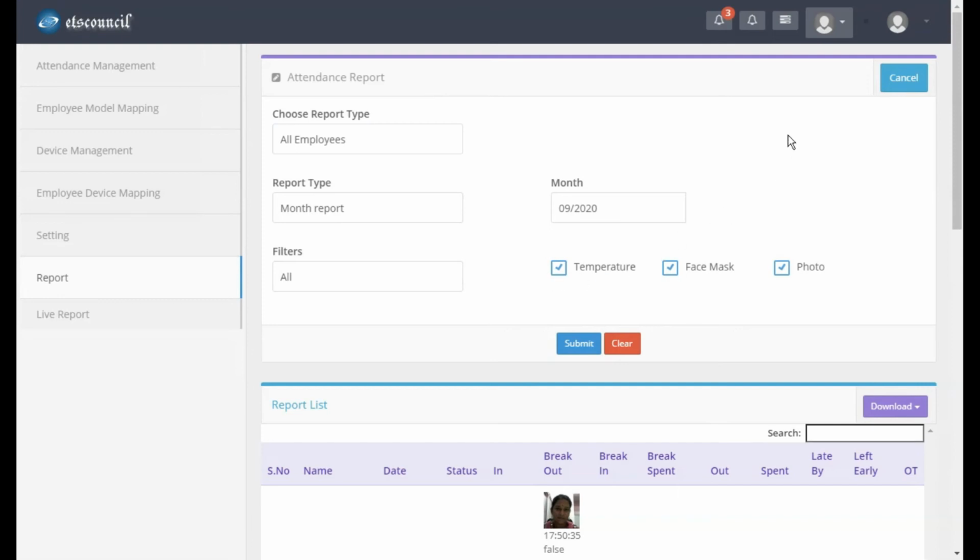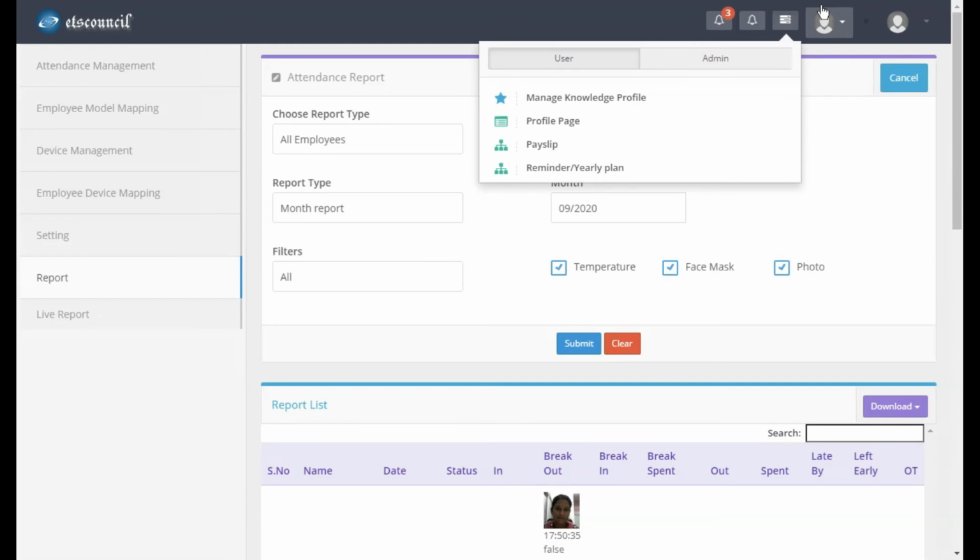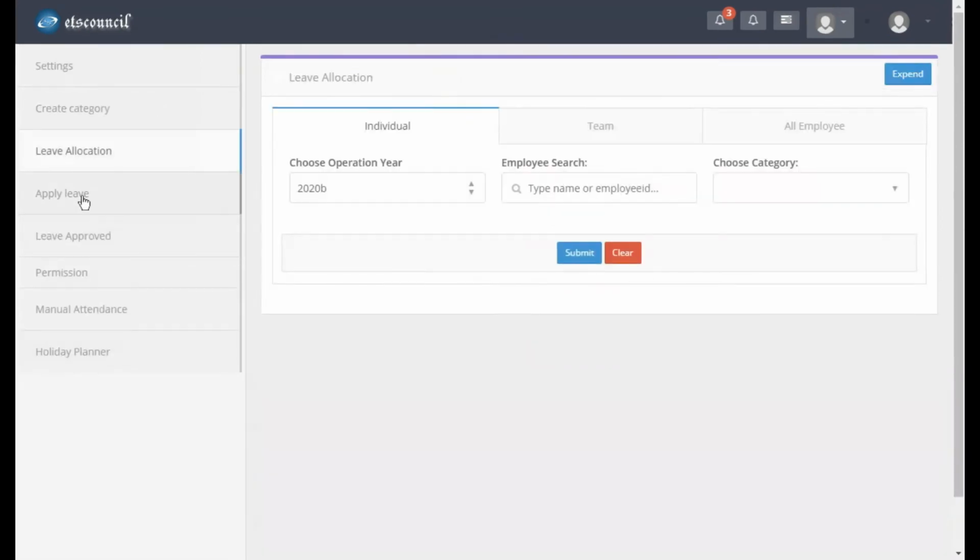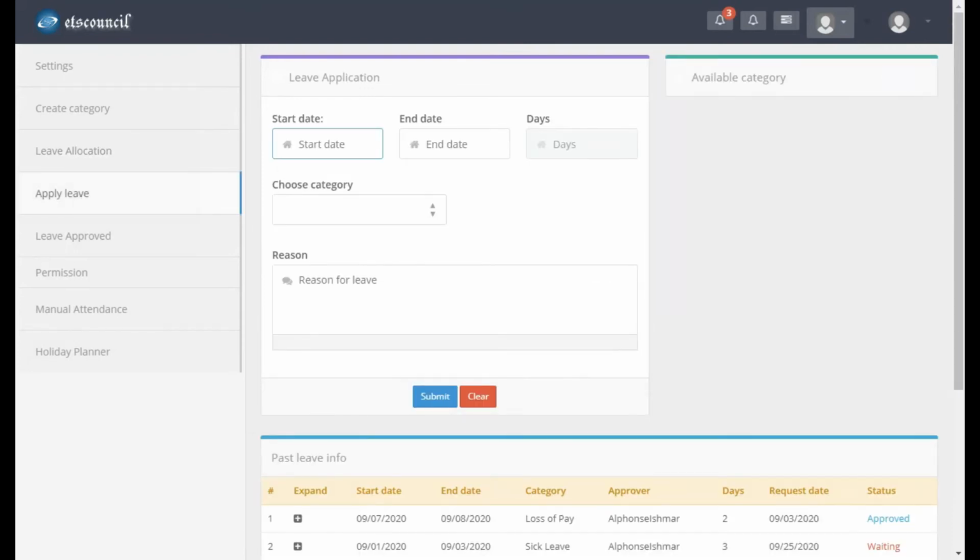Let me go into leave management. Apply leave: being an employee, you can go and apply for your leave. You can mention the start date and end date, and the number of days will be calculated automatically. Here you can see all the categories applicable for you and the number of balance leaves available for you.